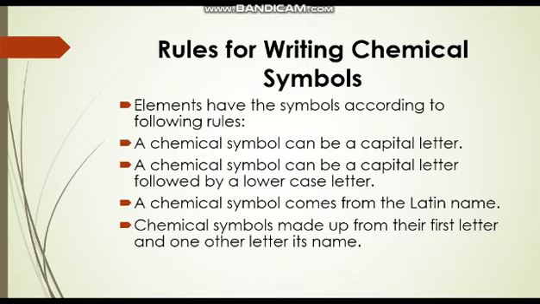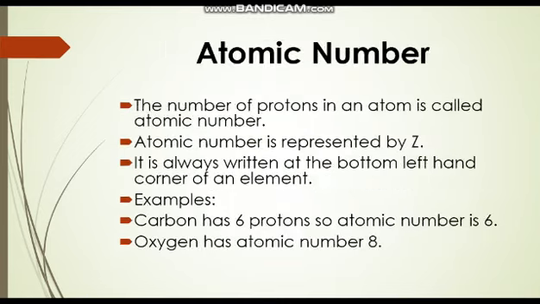Second, an element can be represented by a capital letter followed by the next letter. Example, calcium has the symbol Ca, which comes from the first 2 letters of its English name. Similarly, Ne is the symbol of neon. Third rule is the element can have the symbol from its Latin name. Example, iron has the symbol Fe, which comes from its Latin name ferrum. Na is the symbol of sodium, which comes from its Latin name natrium. Fourth one, other elements have symbols made up from their first letter and one other letter in its name. Example, Mg is the symbol of magnesium and Zn is the symbol of zinc.